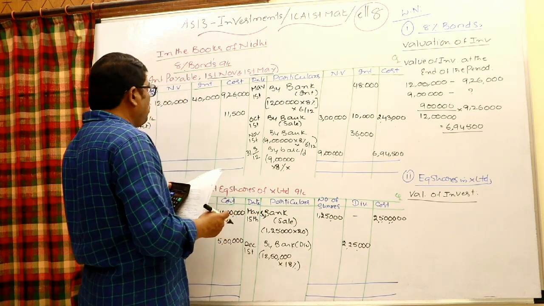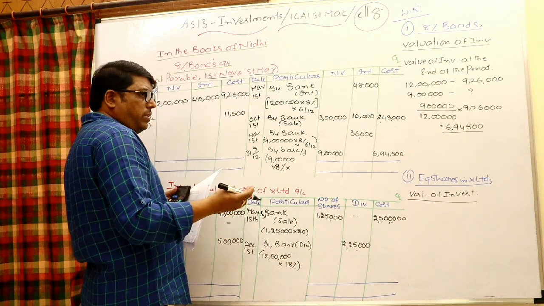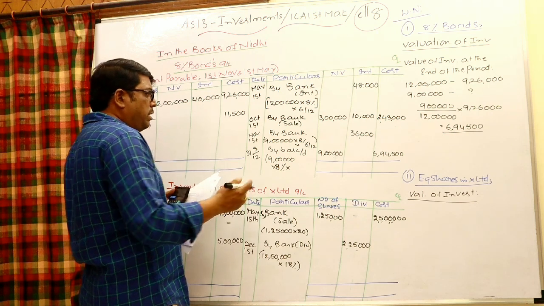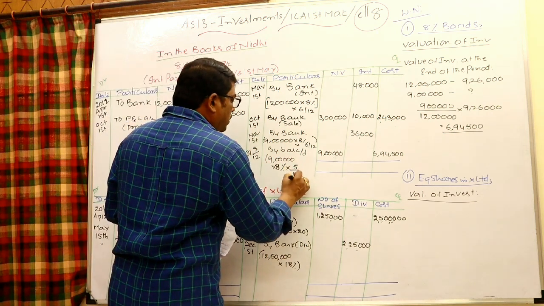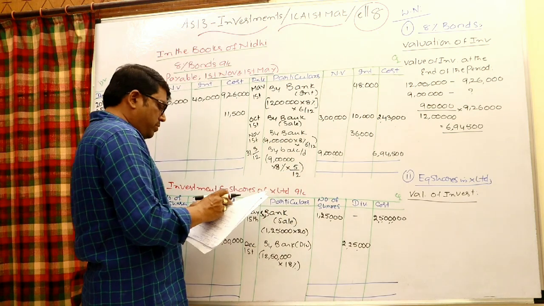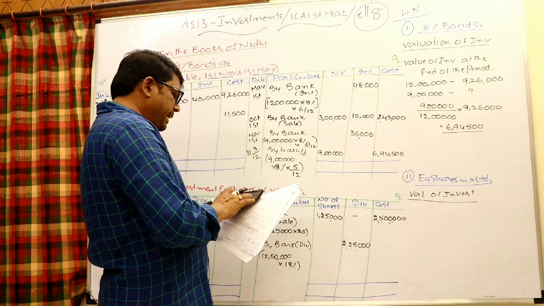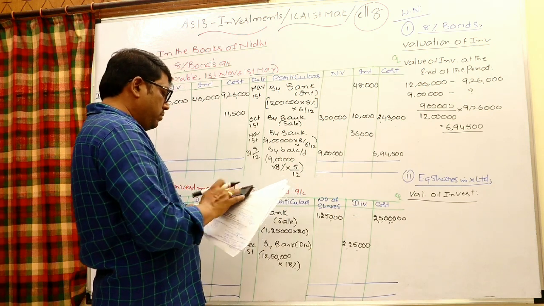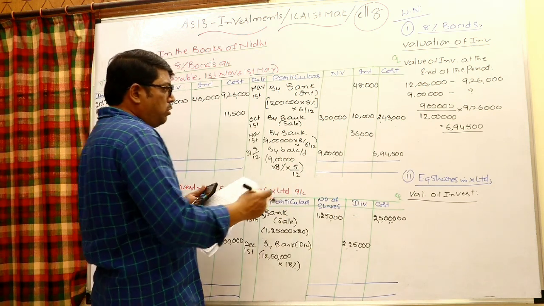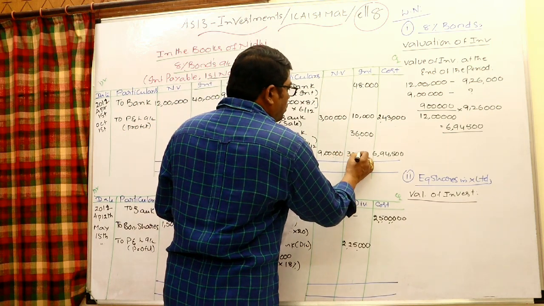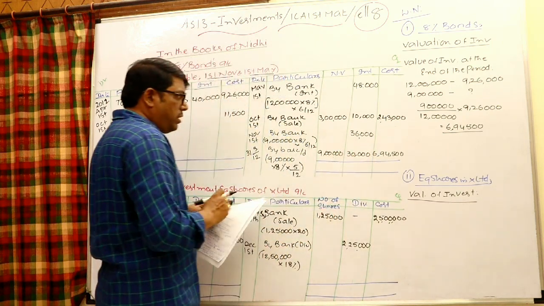November 1st means November, December, January, February, March, 5 months accrued but not due interest. It has to go to the P&L account of this year. So 9 lakhs into 8% into 5 by 12. Look at this, it is 30,000 rupees, accrued but not due interest. It has to go to the P&L account of this year.